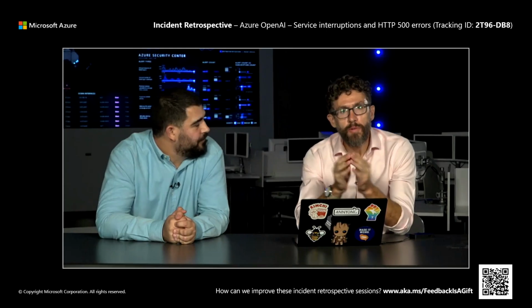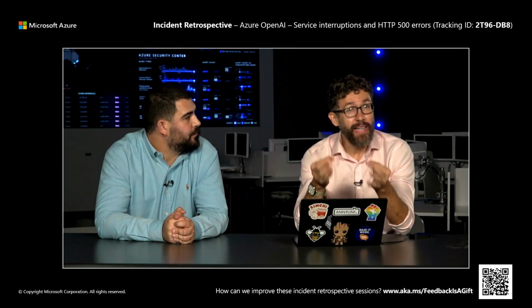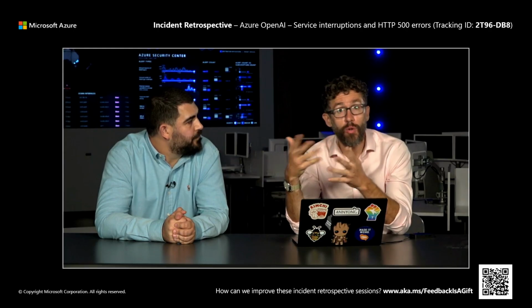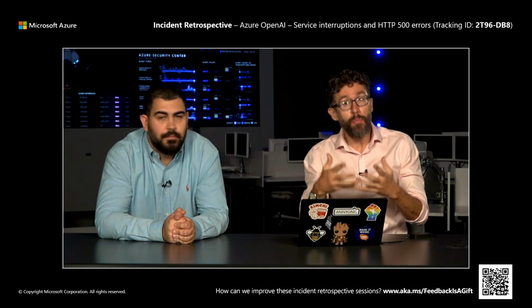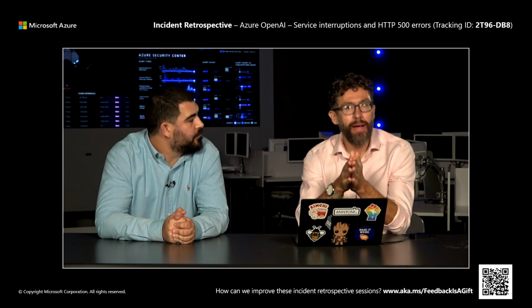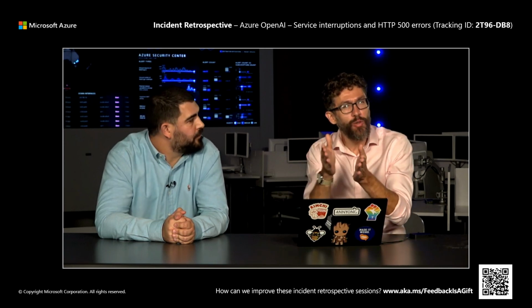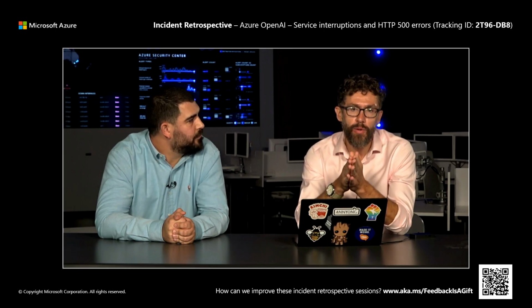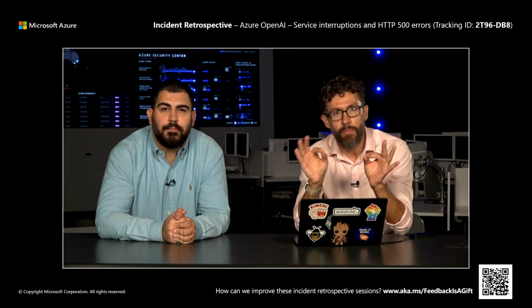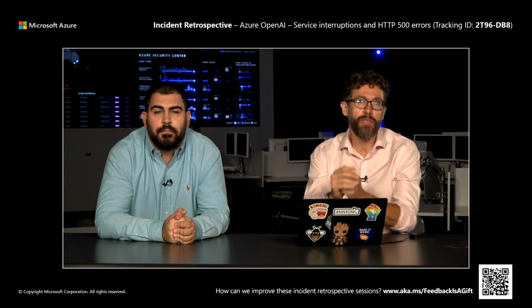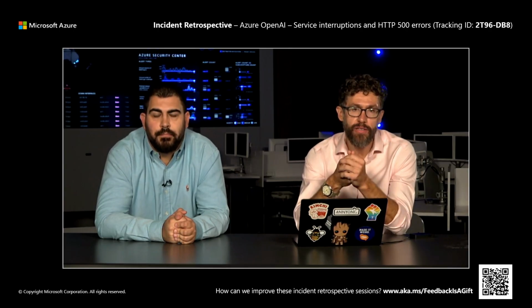So from a comms perspective, as Chip mentioned, we detected this pretty quickly. And some of these service level indicators that we have are used to trigger automated comms. So in this case, Brain, which is our system to communicate to impacted subscriptions, fired within about 20 minutes. And as Chip said, there's always room to shave that off a little bit. Ideally, we'd like to be under 15, but it fired pretty quickly. For the customers that were impacted, we told them which resources were impacted. So they're getting 500 errors, and we were able to highlight the instances within Azure Service Health.